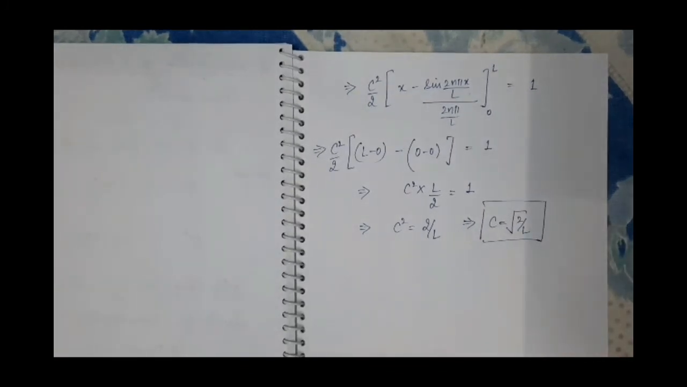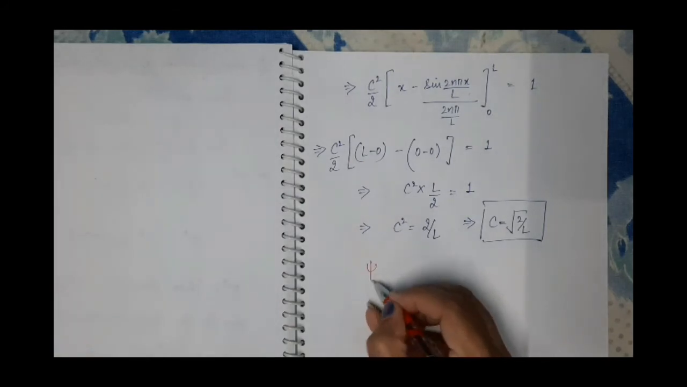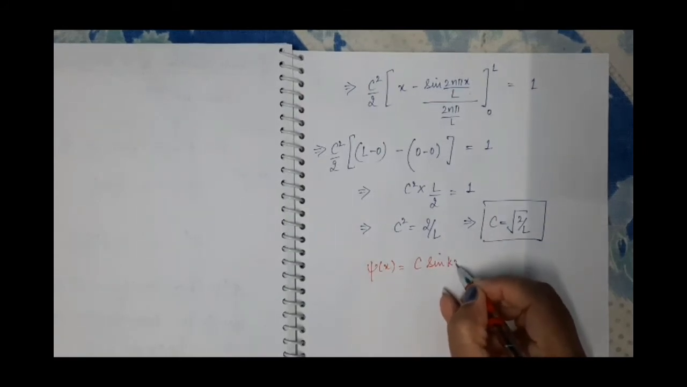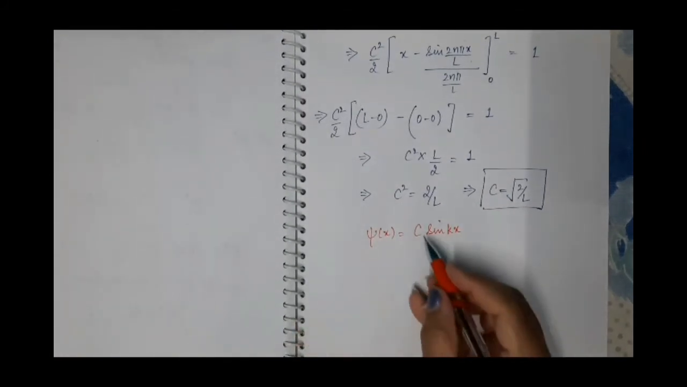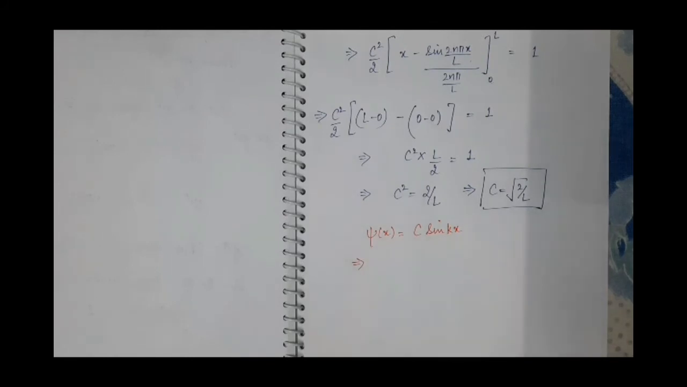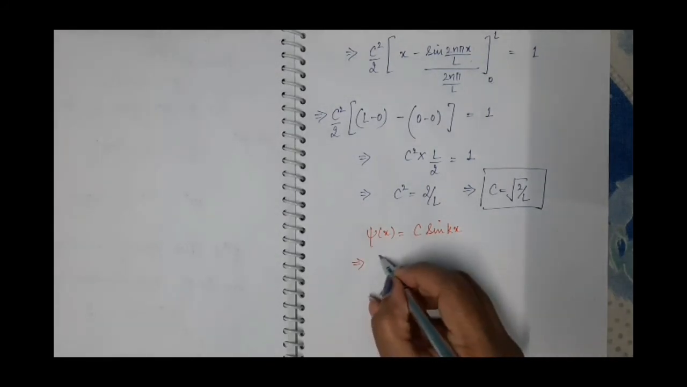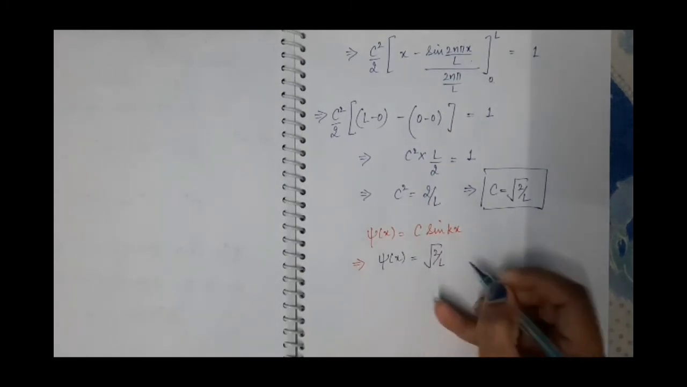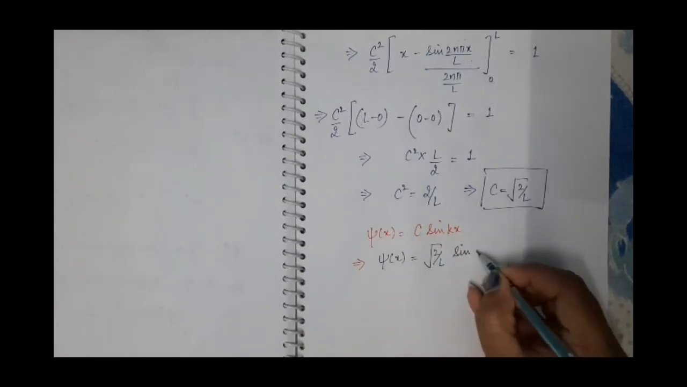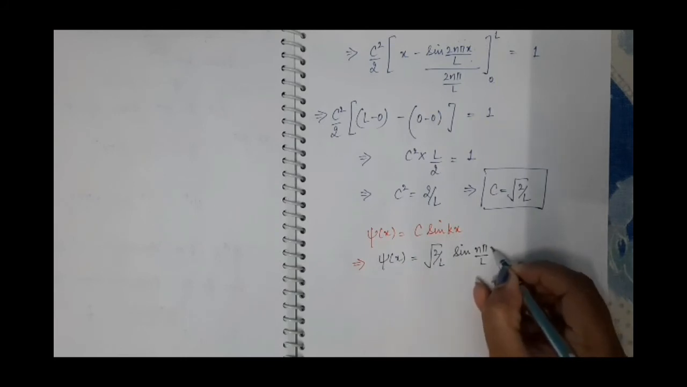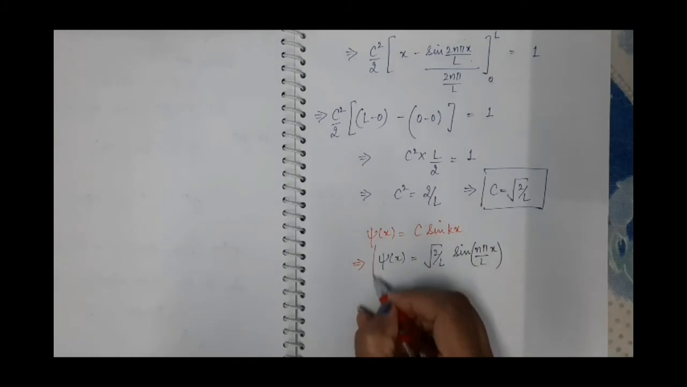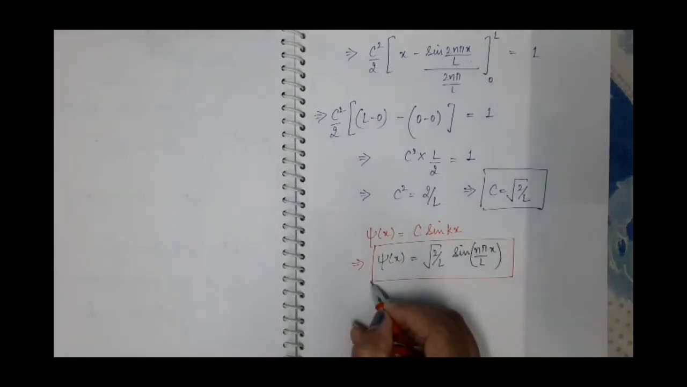And put this value of c in equation 6th of the wave function, that is psi x equal to c sine kx. So the value of c is root 2 by L, and k is n pi by L, into x. So this is the normalized wave function of a particle inside the one-dimensional box.